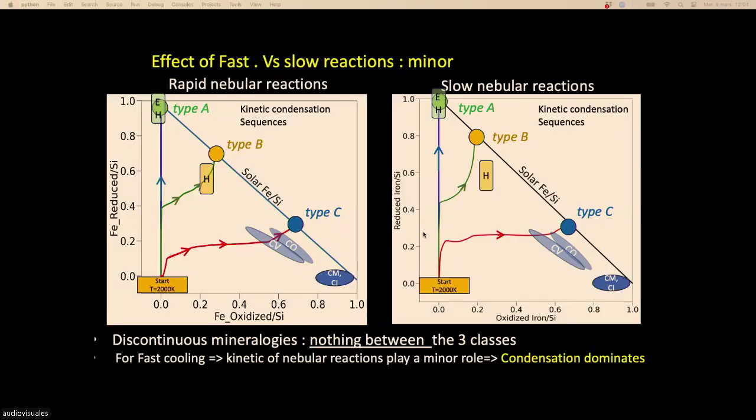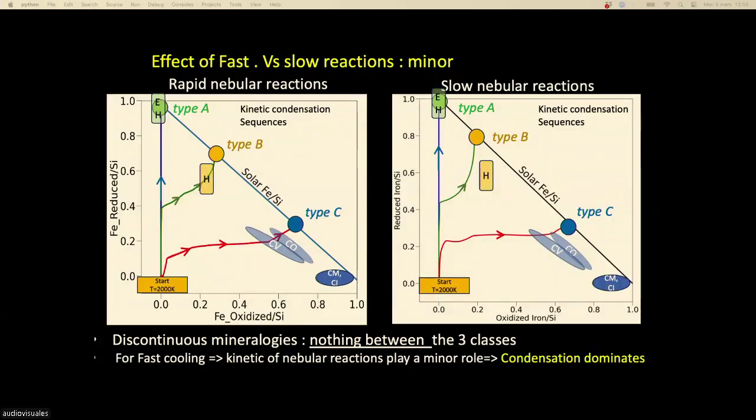At the end, if we put that in the iron oxidation state, we find that all our numerical enstatite-like chondrites fall here, quite close to what is measured in the solar system. All our type C fall here, and we are quite close to the CV and CO chondrites in the solar system. But we never match the CM and CI chondrites. And our type B chondrite is not very far from the oxidation state of the ordinary chondrites.